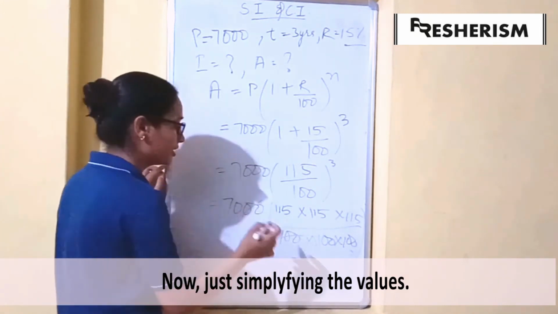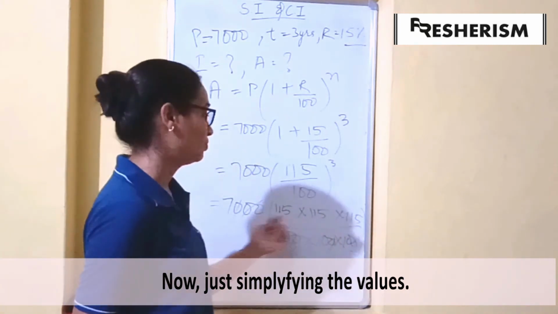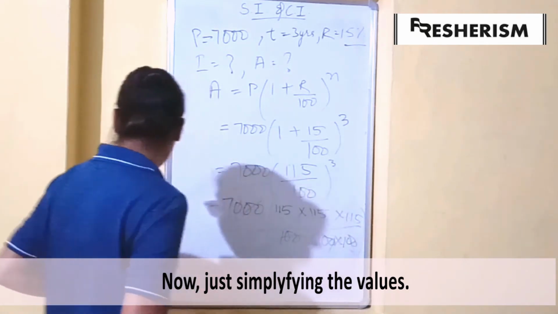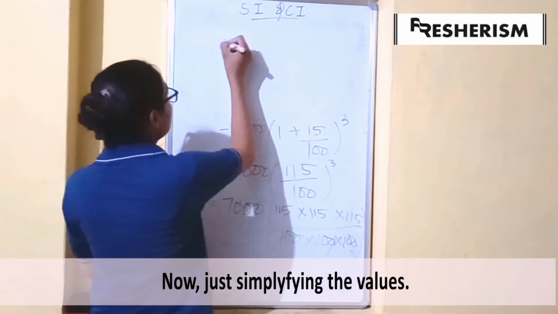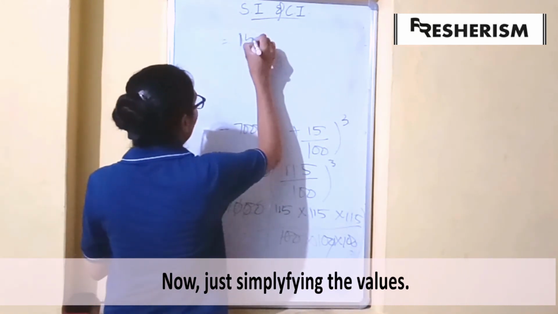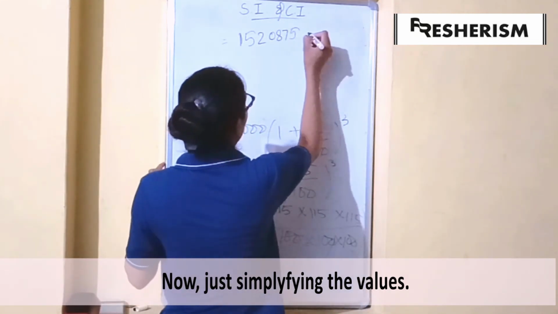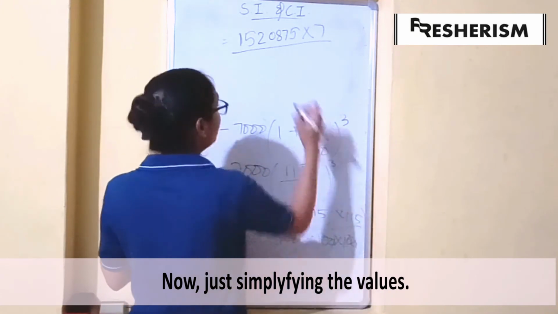So 0 gets cancelled, one more 0 gets cancelled. Now we just have to calculate. I know this is a big calculation, but we need to do that. This will give us 1520875 multiplied by 7 divided by 1000.